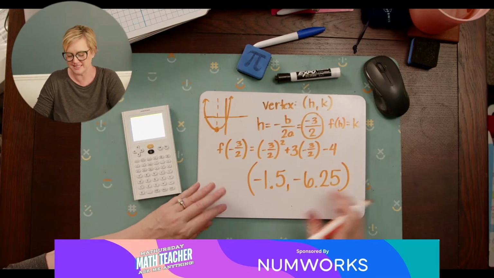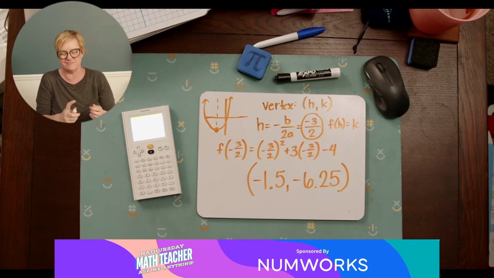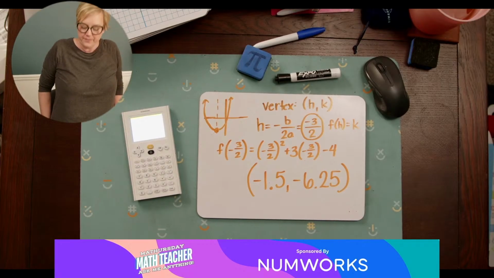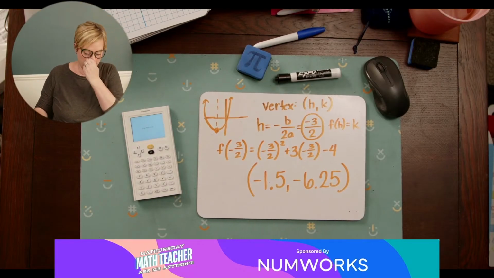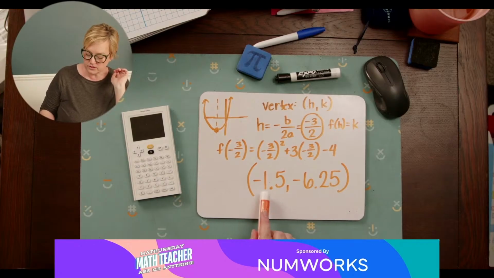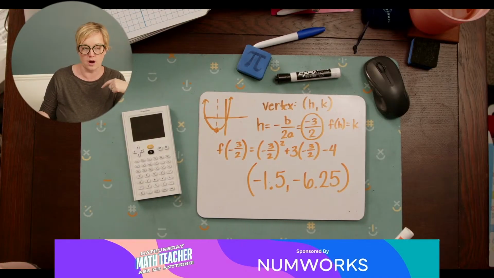Now, again, they're not super ugly decimals, but they're still decimals, which is kind of annoying, but that's okay. All right. Okay, so we've got this vertex here. Okay, so that's where we would find our vertex, and then we can start plugging in for more points and things like that.